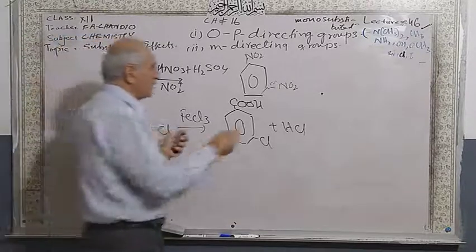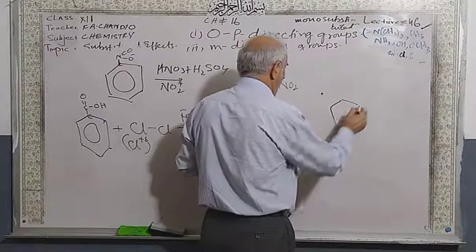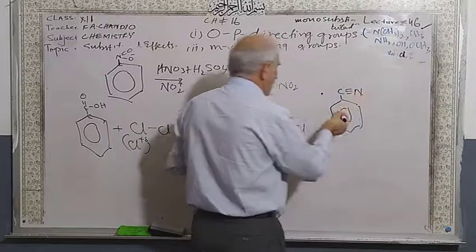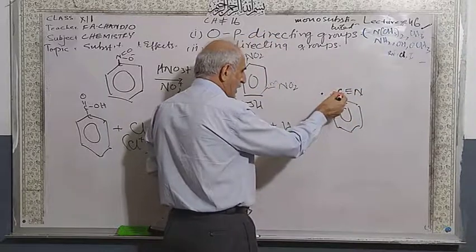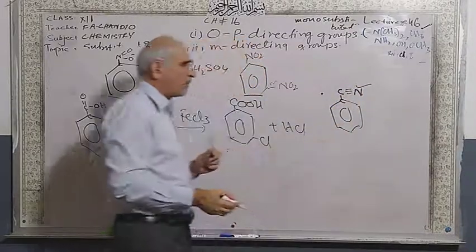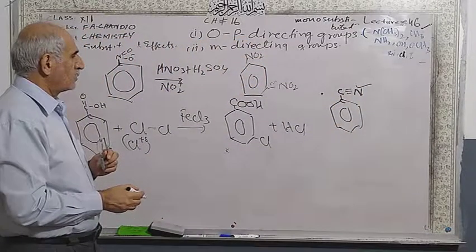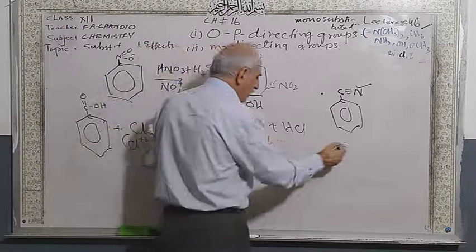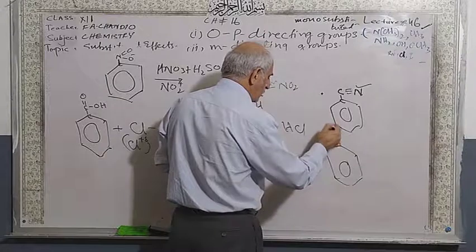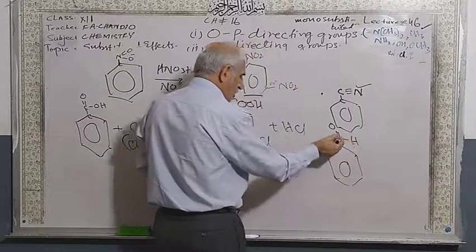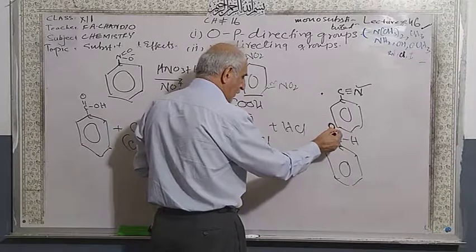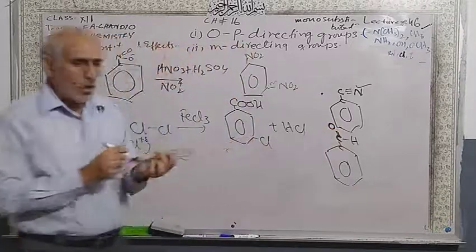Same case, cyanide. This is a carbon and this is a carbon. Carbon attached with a more electronegative nitrogen. Aldehyde, I'm writing all of them. Like this one, this carbon is attached with a more electronegative atom. So this is the more electronegative.